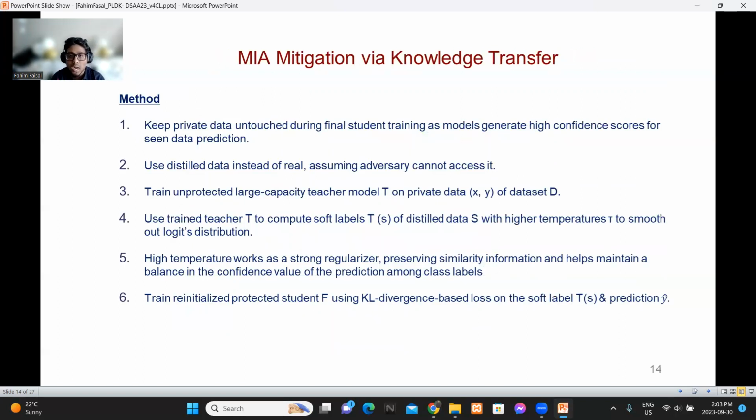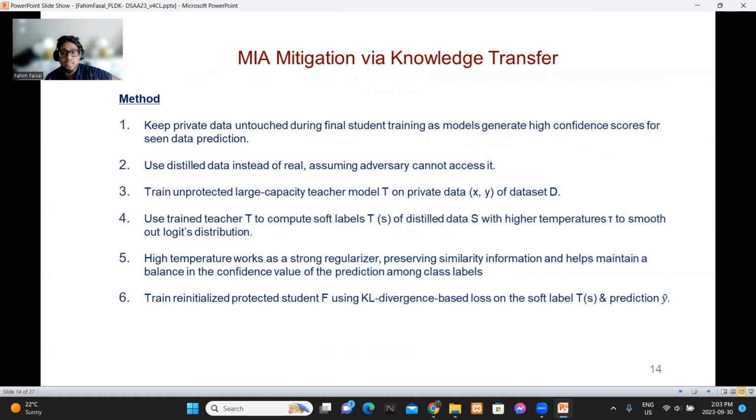So we keep private data untouched during final student training, as models tend to generate high confidence scores for seen data prediction. So we use distilled data instead of real data, assuming that the adversary cannot access it, because our output or deliverable is not data, but our deliverable is the model, and the distilled data is stored on a temporary basis during the whole process.